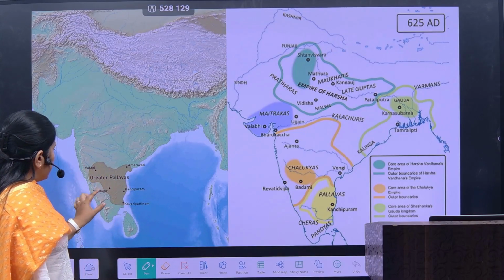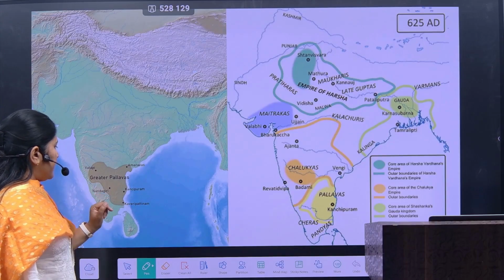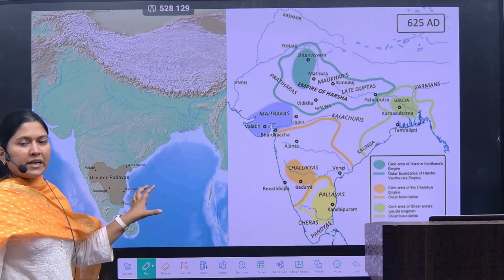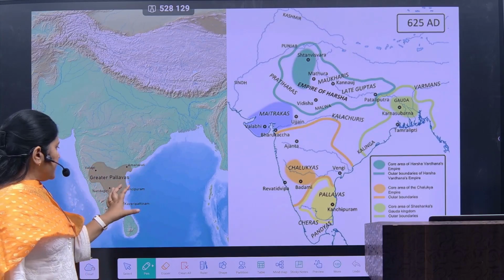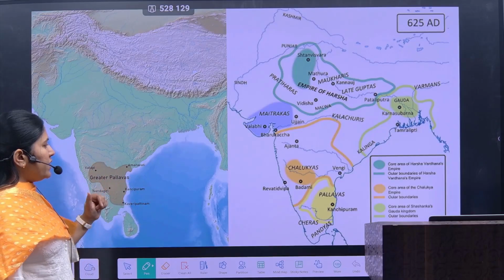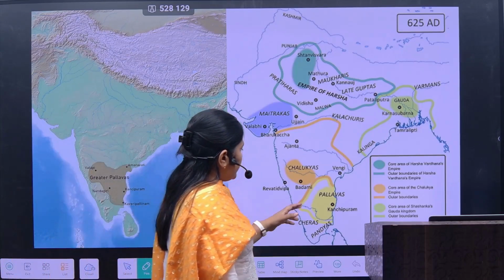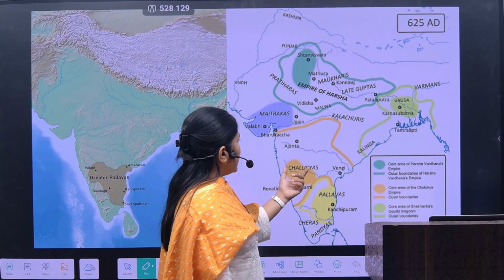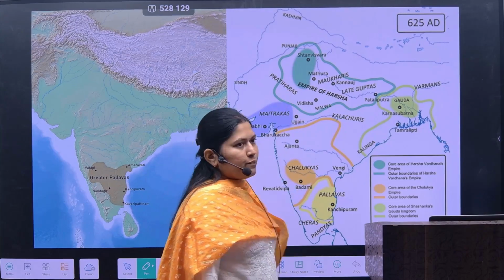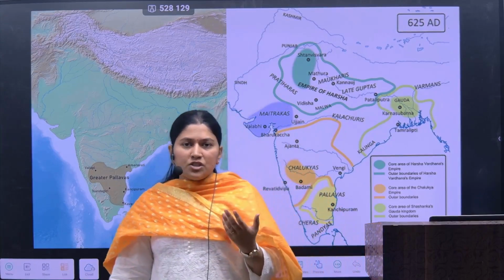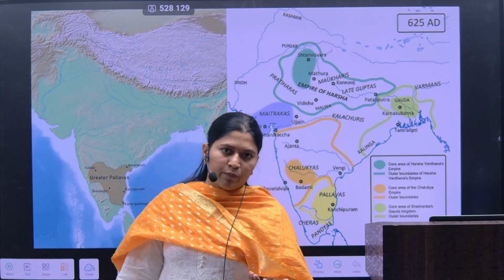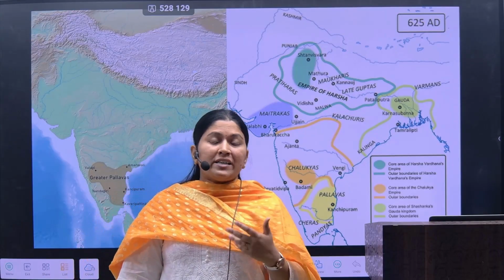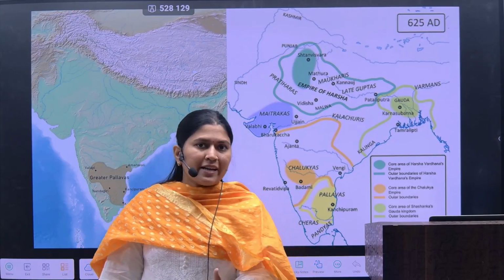So Vatapi, then Nandagiri and Kaveri Pattinam. These were the extensive, or what we call satellite urban centers, which mark the boundary of the Pallava dynasty. Now see the contemporaries of the Pallavas. Chera, Pandya, Chola are the contemporaries. Above them the Chalukyas are the contemporaries, and above them Harsha also. We have seen in the previous lecture that the Chalukyas had defeated Harshavardhana also. So the South Indian powers had grown at a larger scale during the later ancient period.